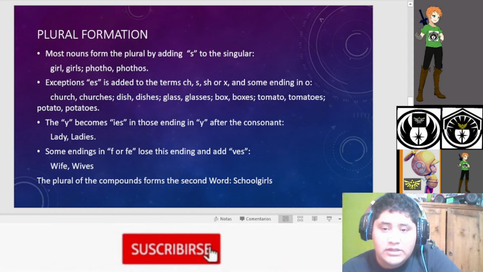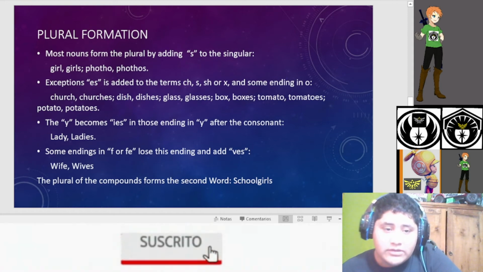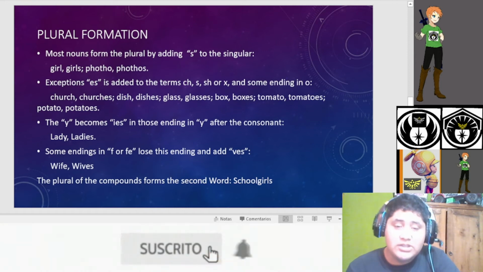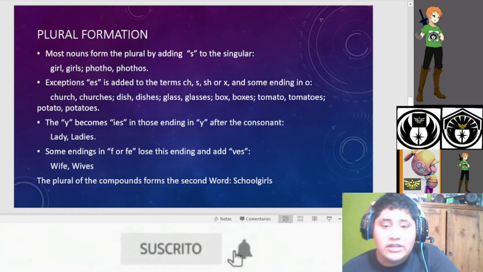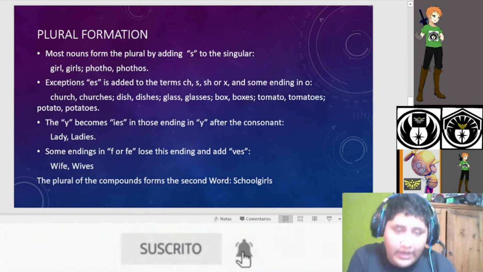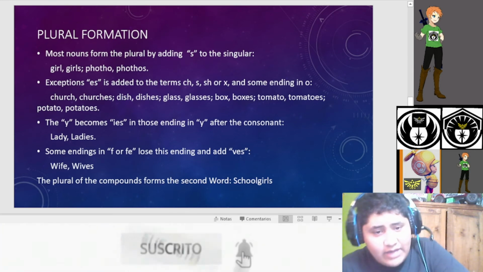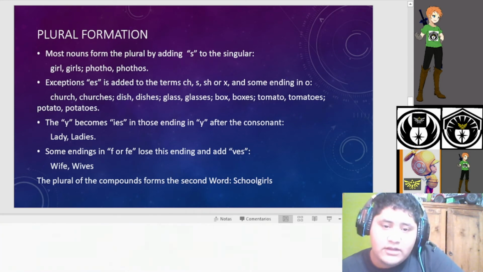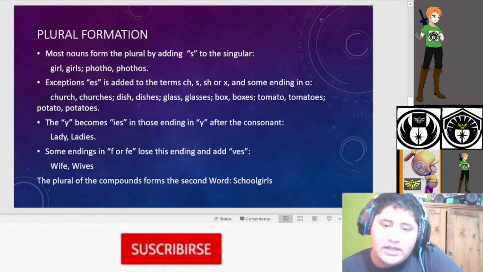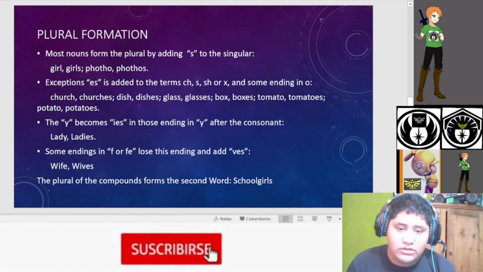Box, boxes. Tomato, tomatoes. Potato, potatoes. The y becomes ies in those ending in y after a consonant. For example, lady, ladies. Some ending in f or fe lose this ending and add ves. Wife, wives. The plural of compounds is formed on the second word: schoolgirls.